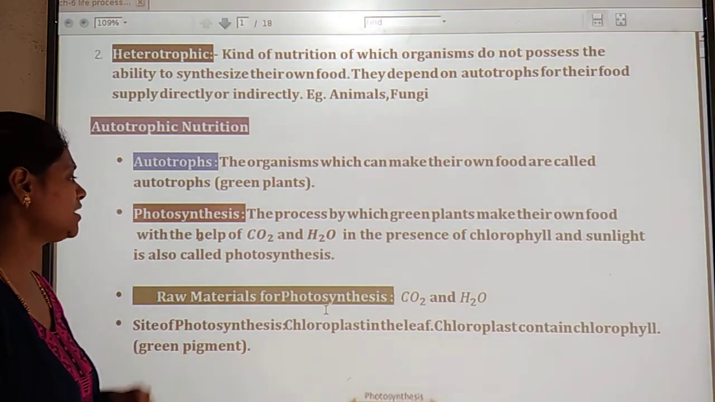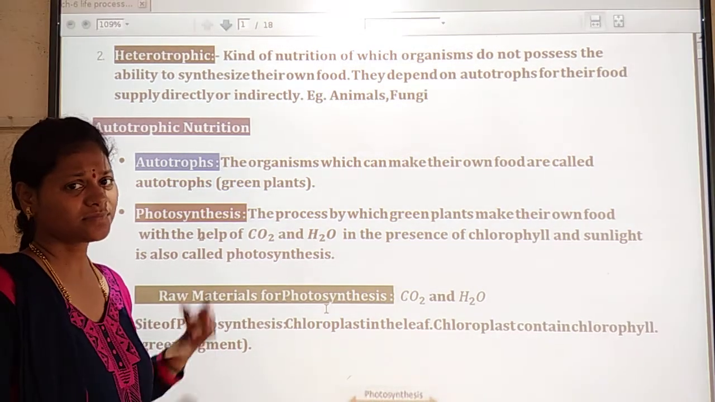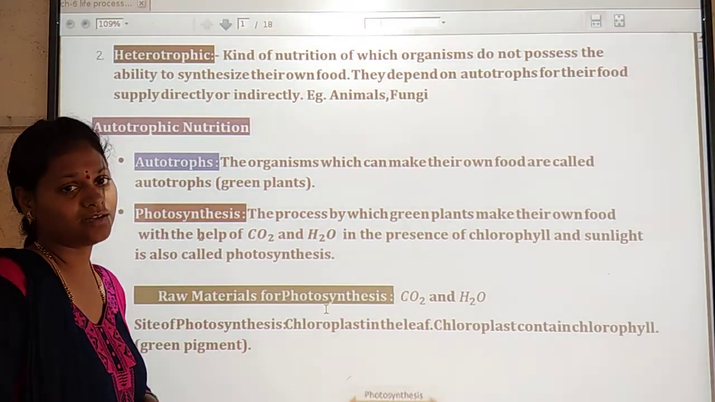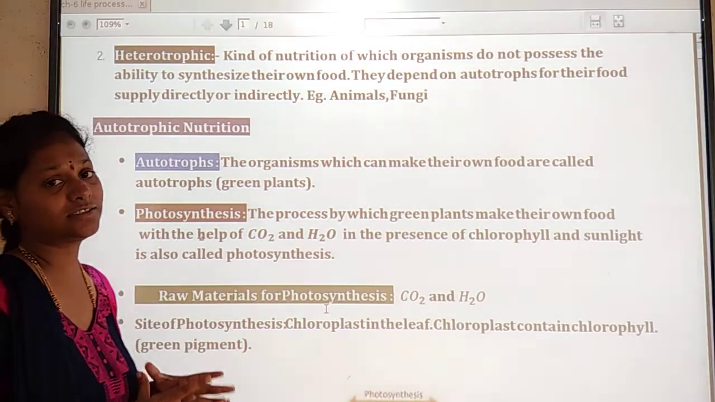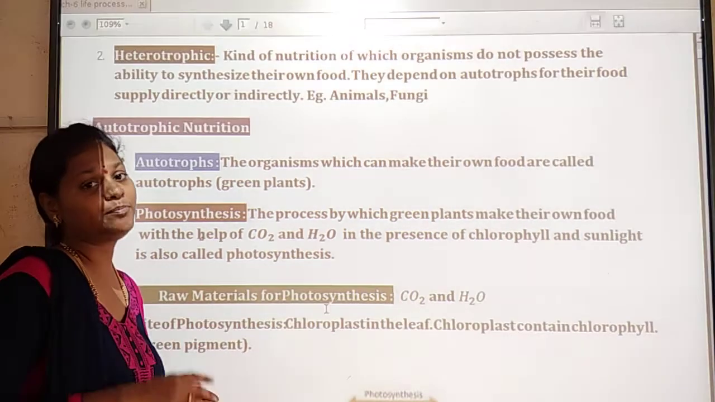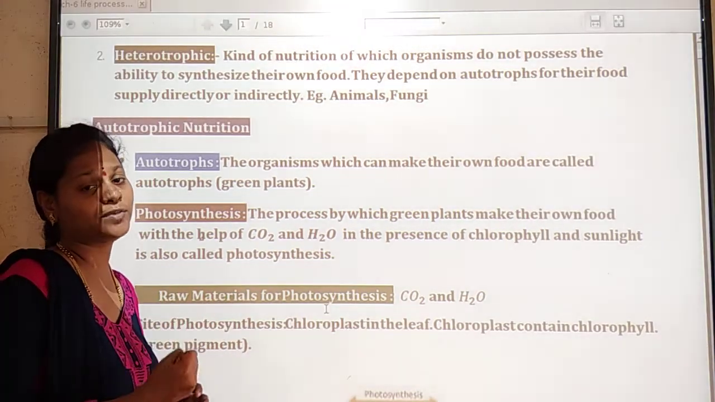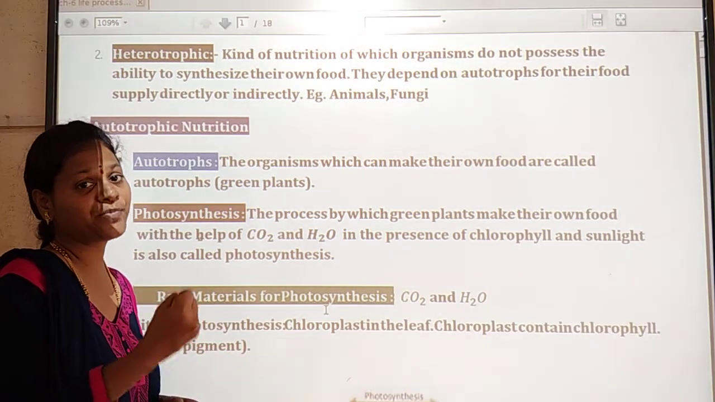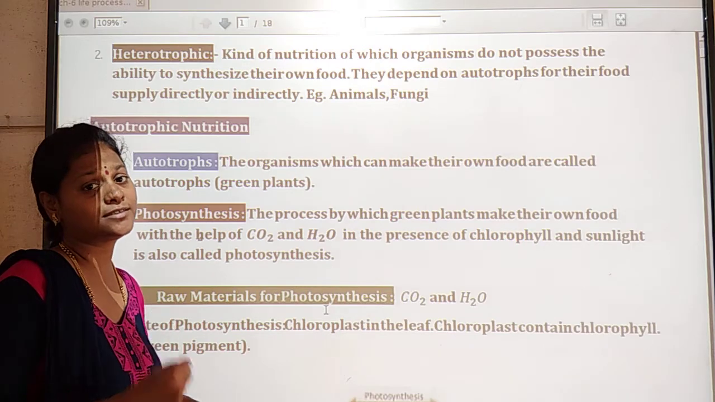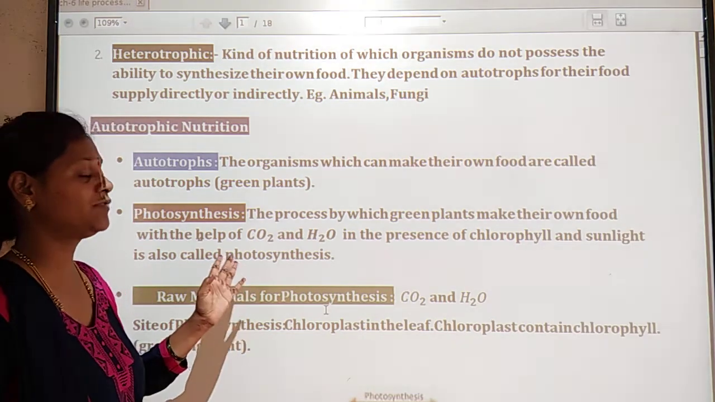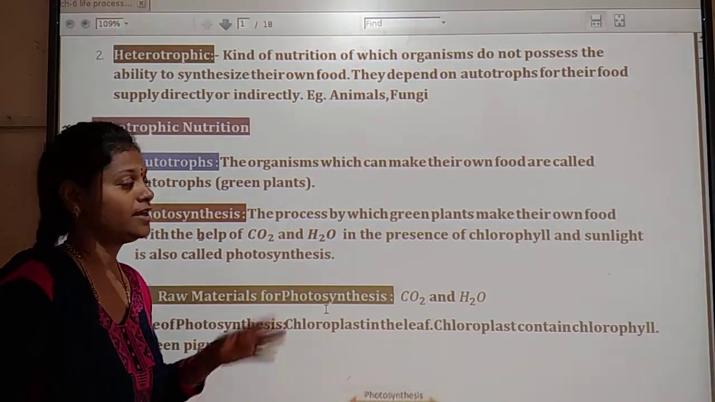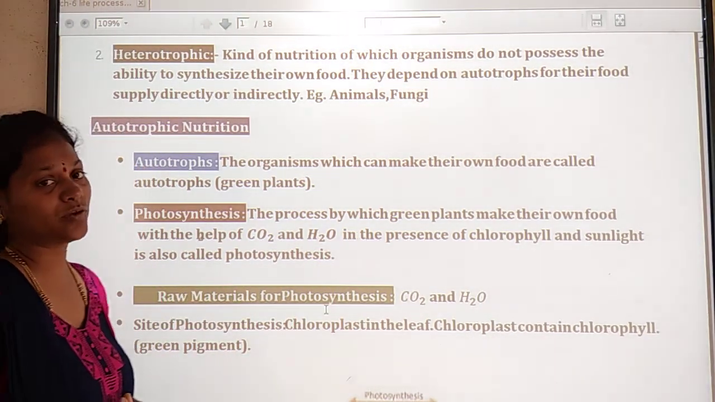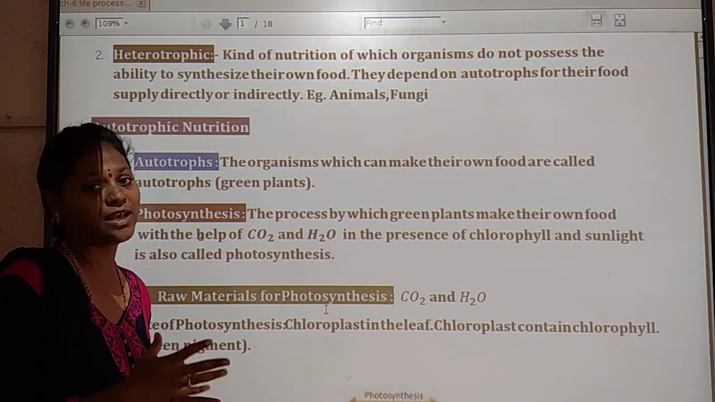Here, the photosynthesis process. What is meant by photosynthesis? I think you heard about photosynthesis in your last class. It is the process in which the green plants absorb sunlight energy to synthesize their own food in the presence of carbon dioxide, water, chlorophyll and sunlight. It is the process in which the green plants make their own food.